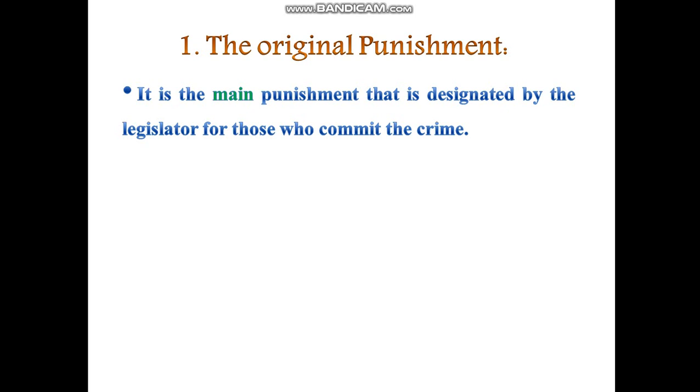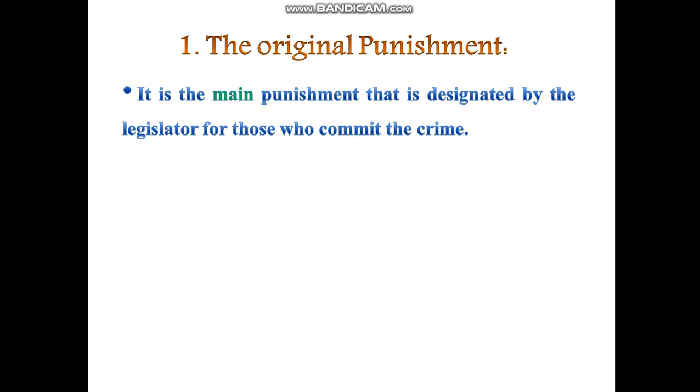Number one, the original punishment or the main punishment of the crime. Actually, the original punishment is the main punishment that is designated by the legislator for those who commit the crime.